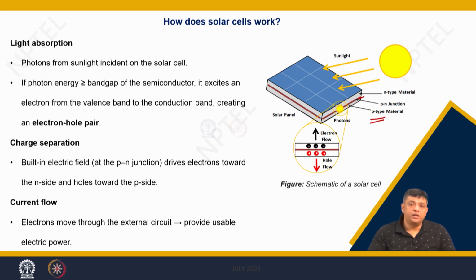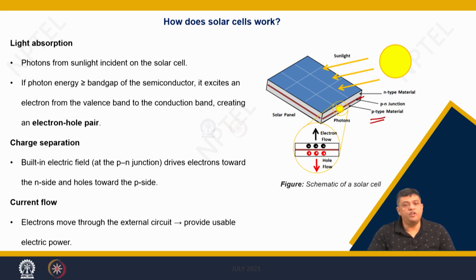But if you have energy falling in this depletion layer, the electron-hole pairs can become active again, and electrons will move towards the n type region and holes will move towards the p type region, and then you can have the current flow.